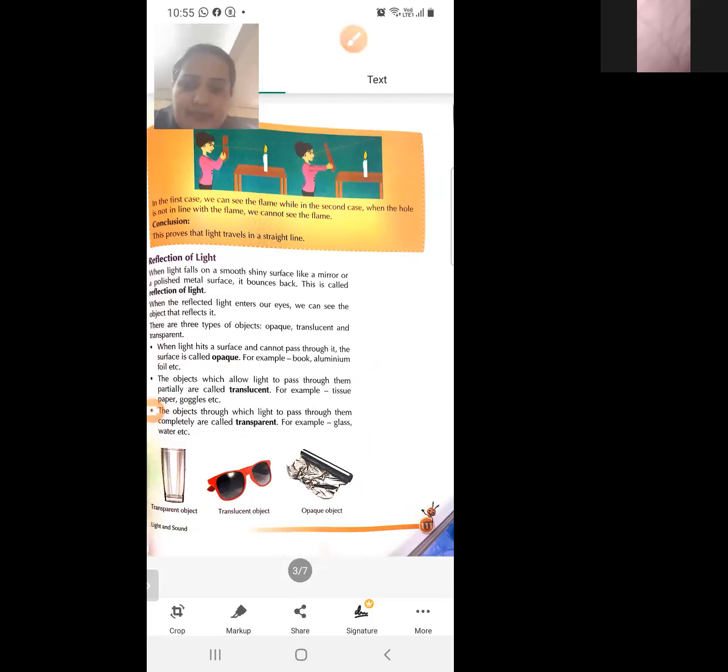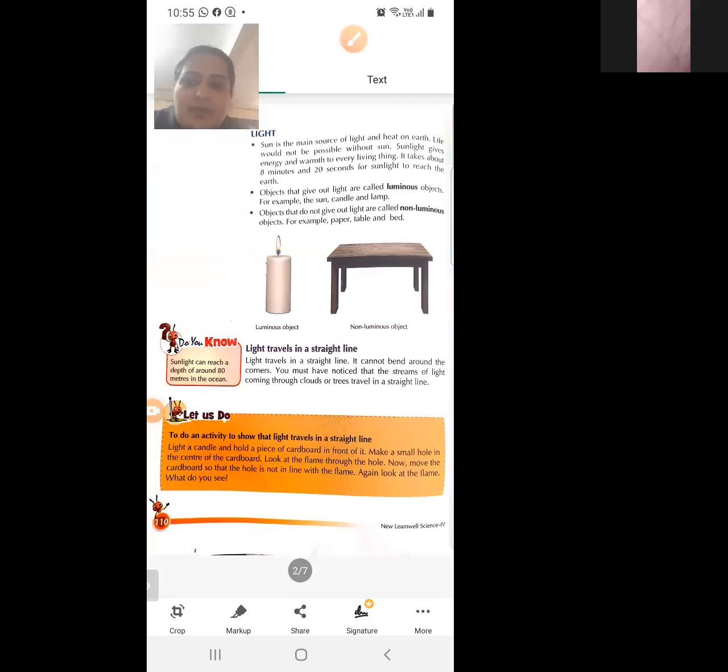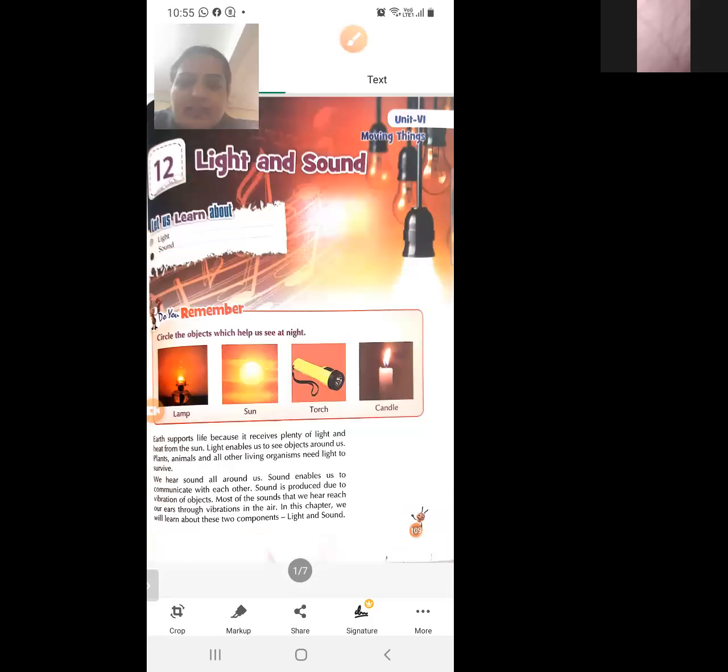So you have to remember, I'm again repeating, the chapter light and sound. You have to circle the objects which help us to see at night.